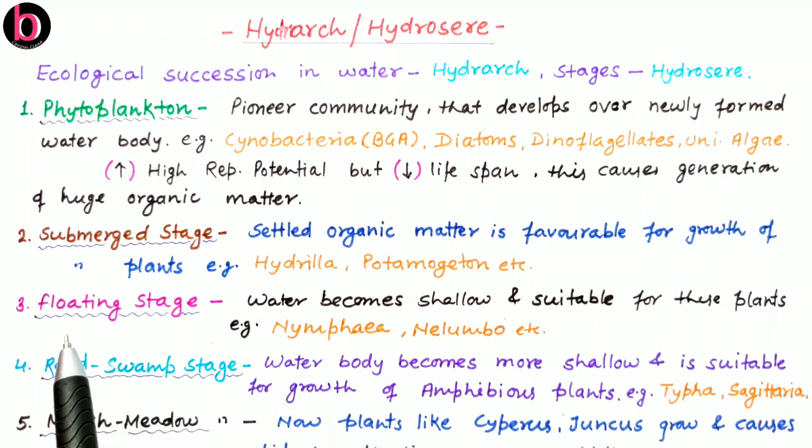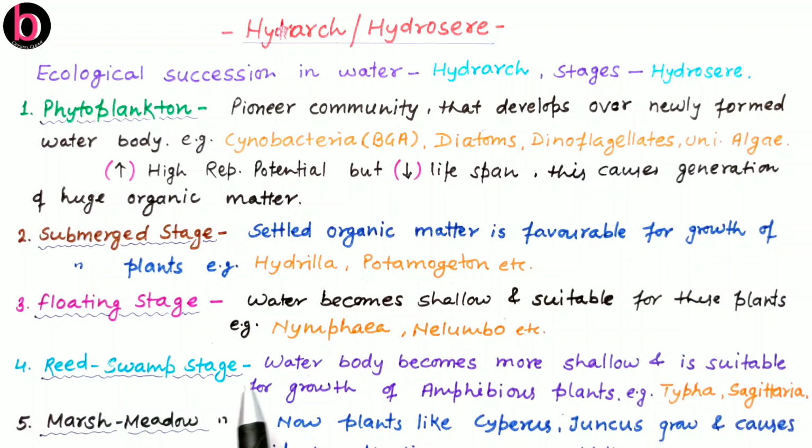The next one is the floating stage. The floating stage carries those kinds of plants which are rooted and floating in nature. The floating stage appears when the water body becomes shallow, and it is suitable for the growth of plants which are rooted with floating leaves. These plants are like Nymphaea and Nelumbo.